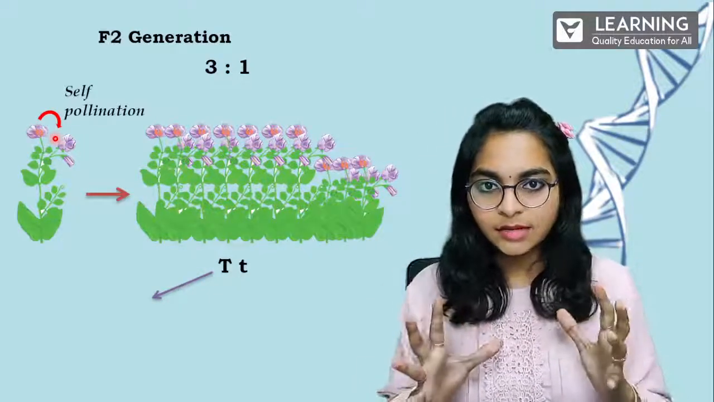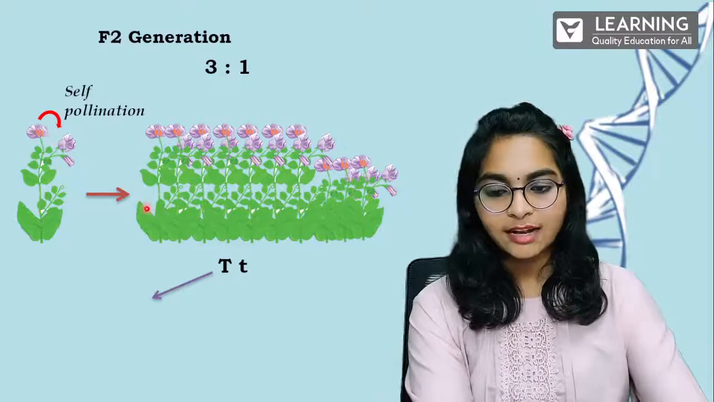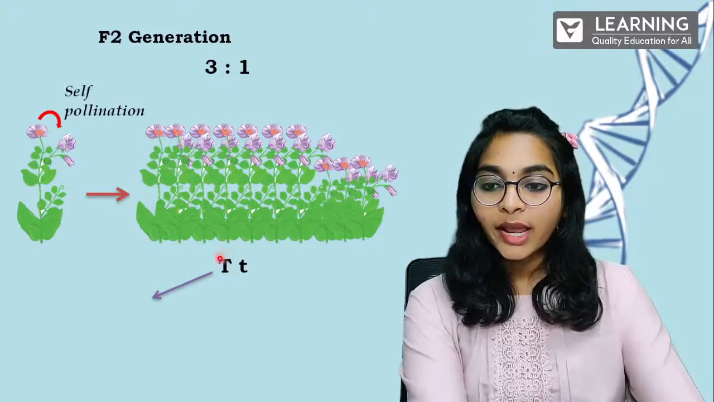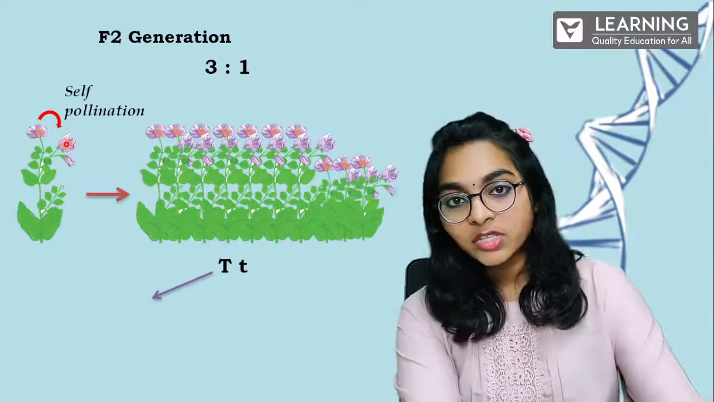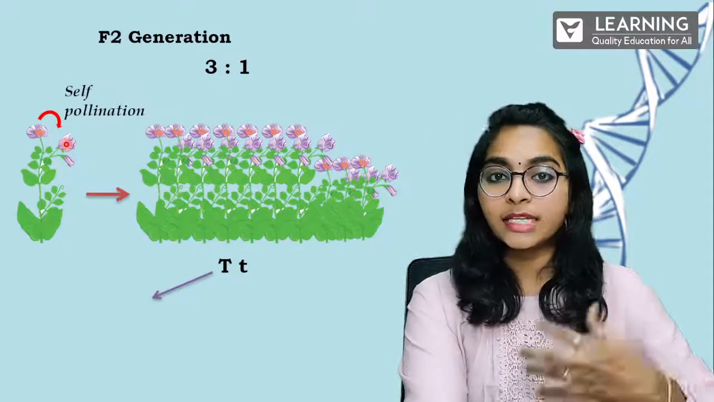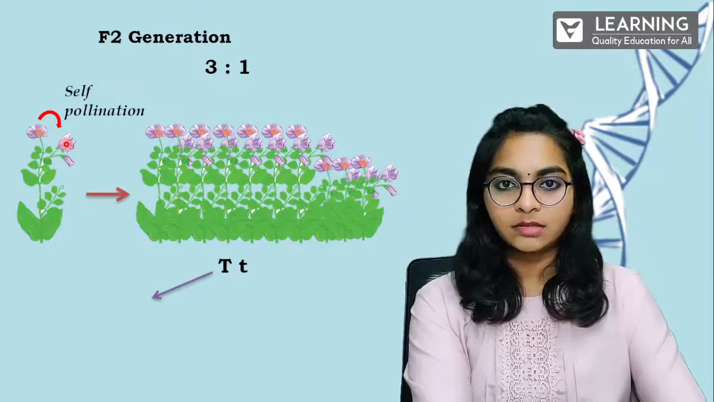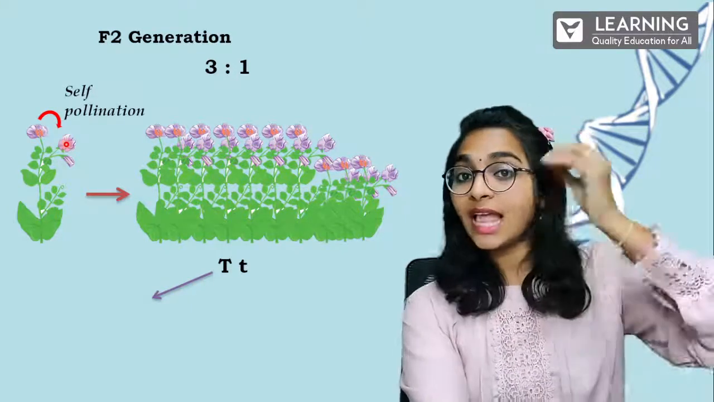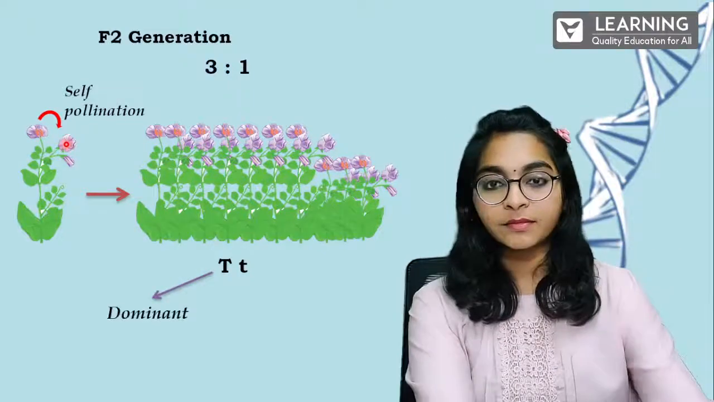It is so obvious after self-pollinating them. So why did this particular trait in the previous generation not express? It is there, but it didn't express, which means something else has dominated it.